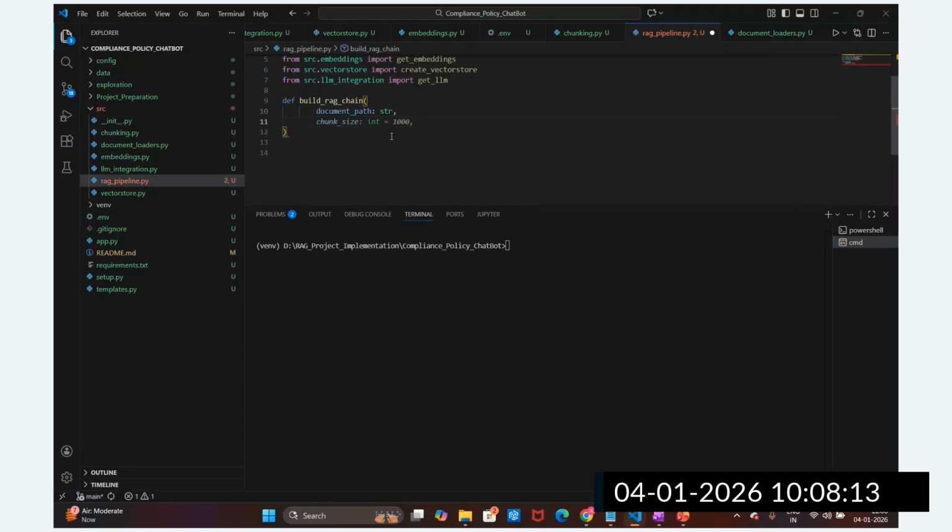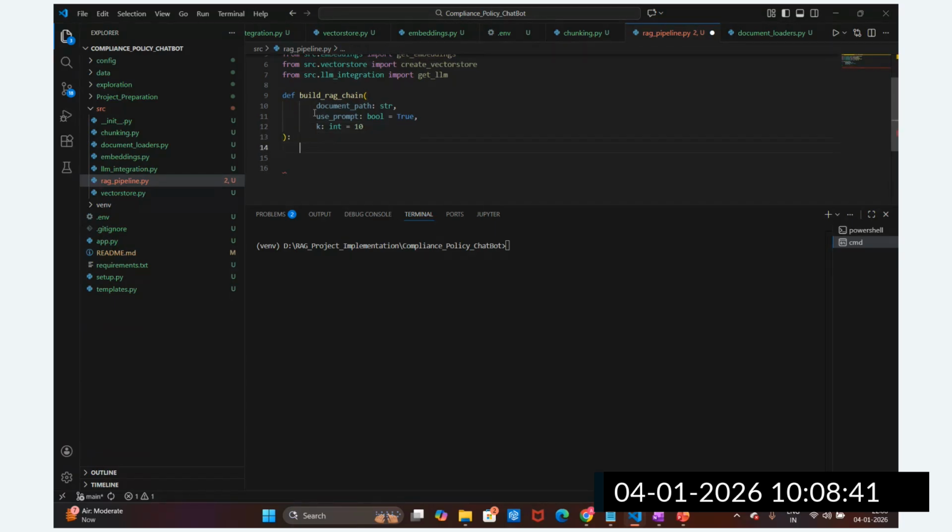Then let's suppose use prompt. Okay, whether we have to use the prompt. Let's suppose I'm going to provide one prompt here, and I'm going to call it true. I'm going to add one prompt template also here, and then I'm going to use the k number of documents, right? How many documents we have retrieved? 10 documents, right? So this is the function, guys. This is the function I'm going to write.